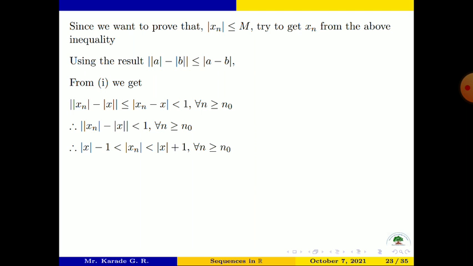Therefore mod x minus 1 is less than mod xn and is less than mod x plus 1 for all n greater than or equal to n naught. So this shows that all terms from xn naught onward are lying between mod x minus 1 and mod x plus 1.